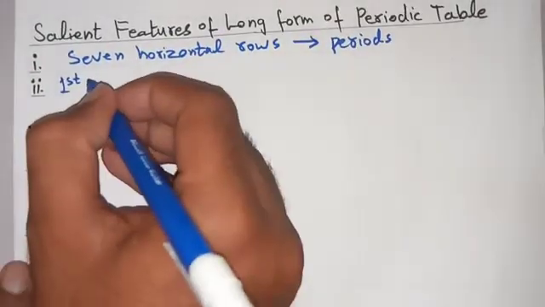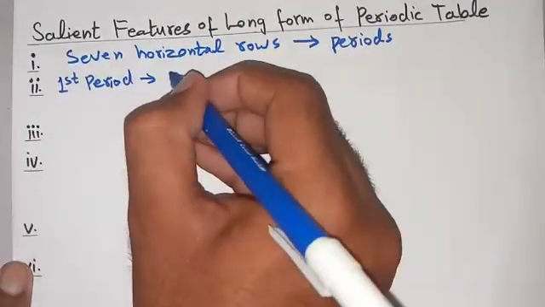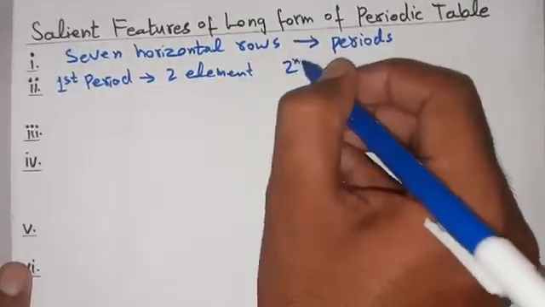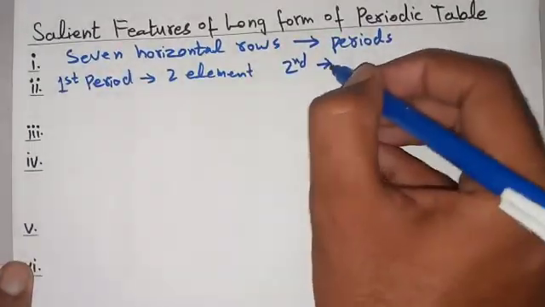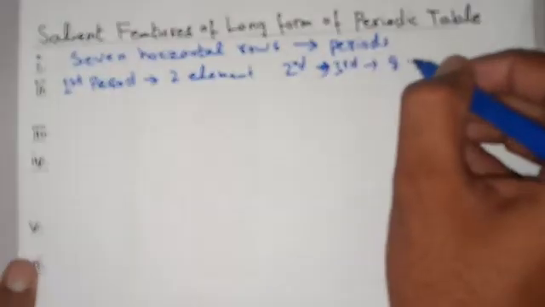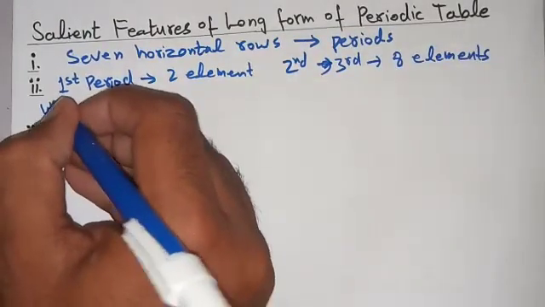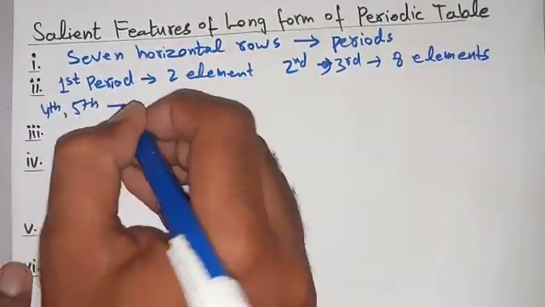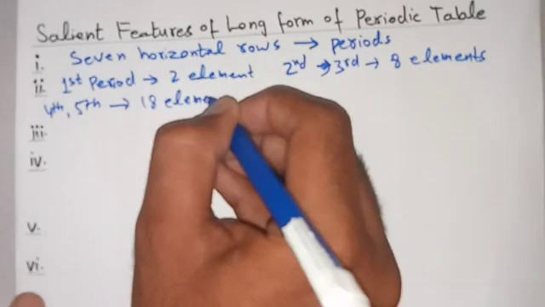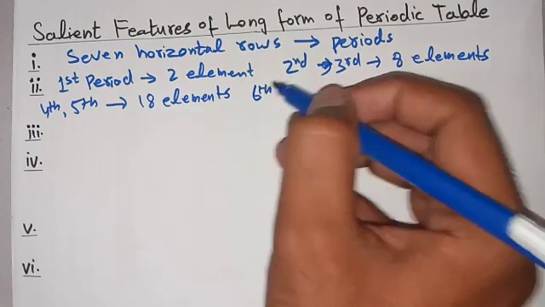The second feature is that the first period has 2 elements, the second and third consist of 8 elements, the fourth and fifth periods consist of 18 elements, and the sixth period has 32 elements.